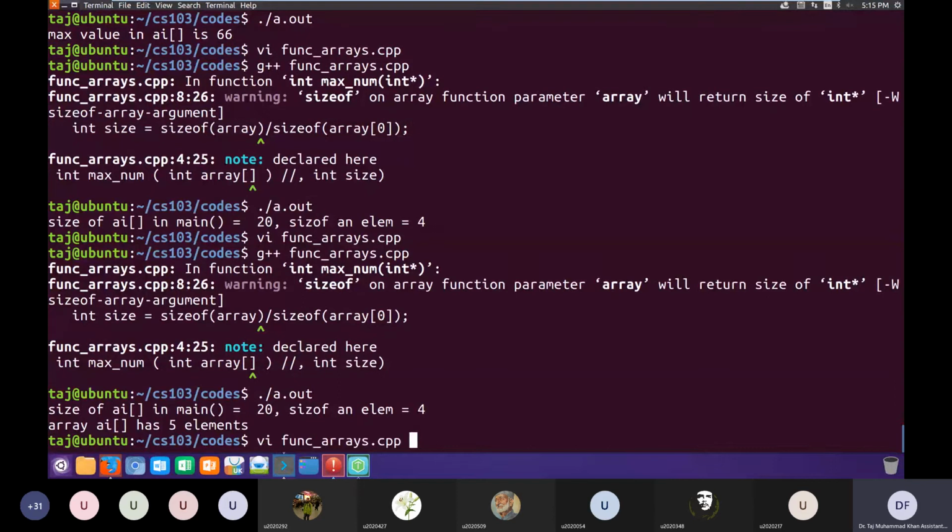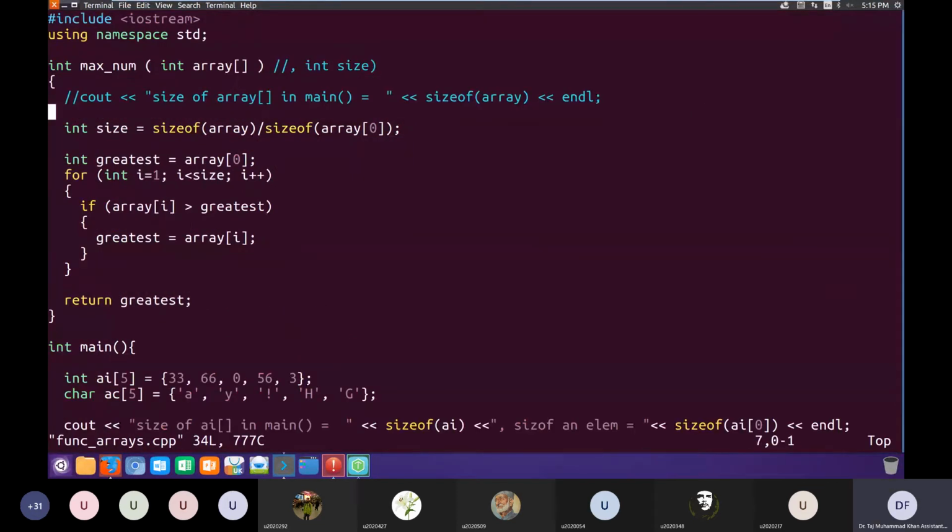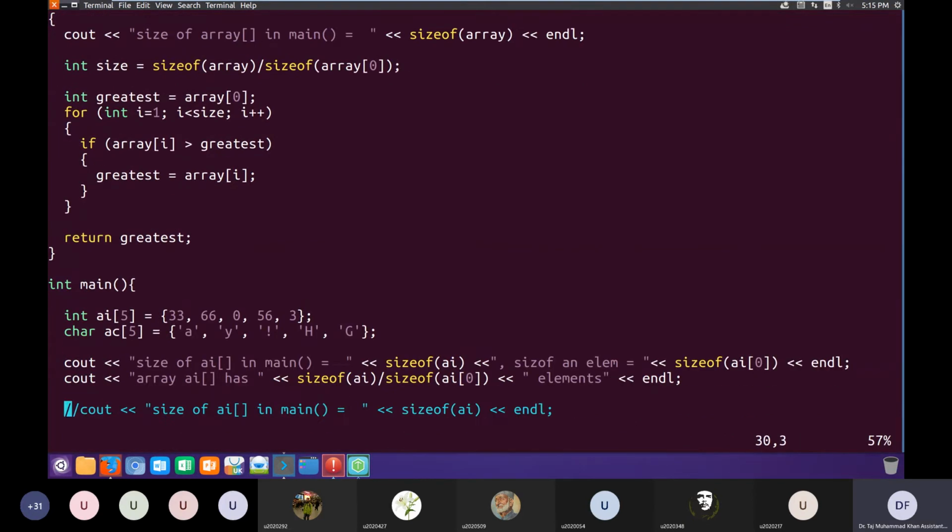So what if I do the same inside the function? I do not need to pass the number of elements in the array, and I try to calculate the size of the array using this same formula. We divide the size of the array by size of each one element of the array. Okay, we can do this, and then we can basically copy paste this one.